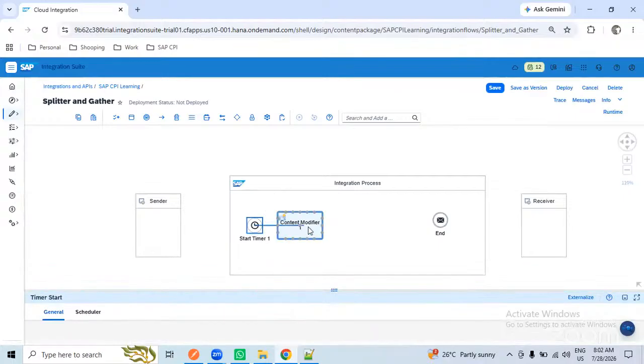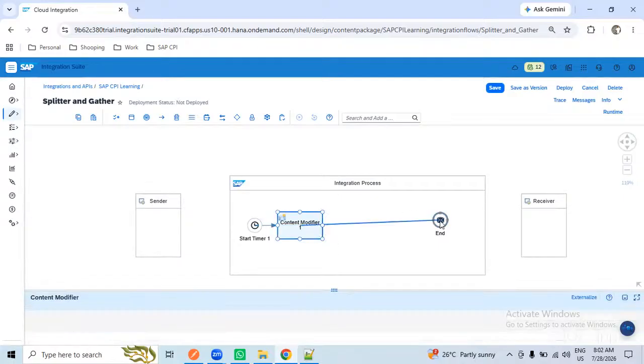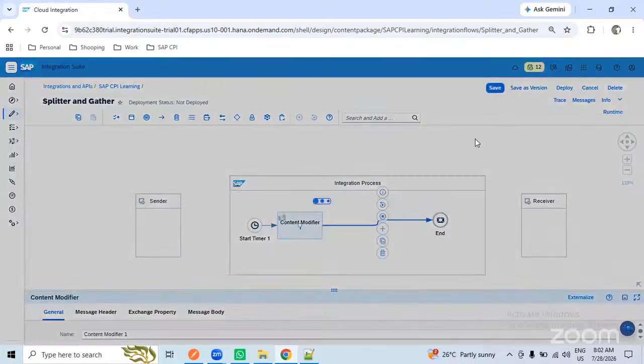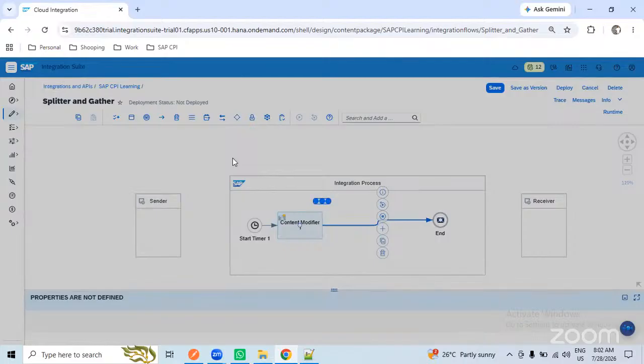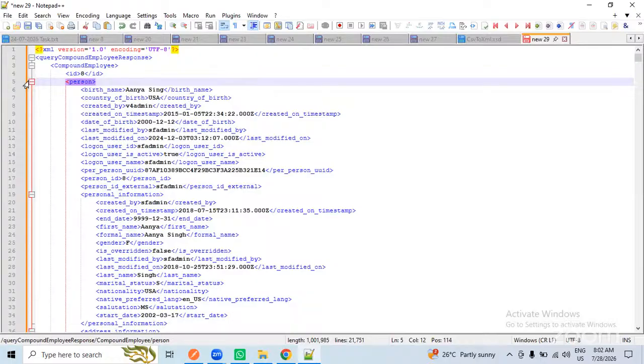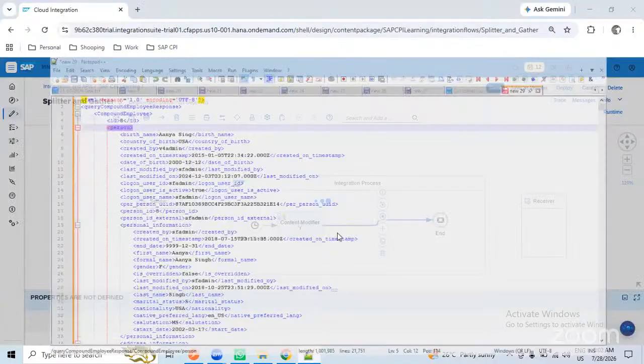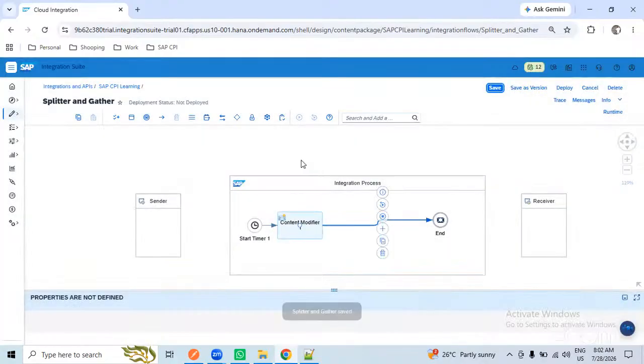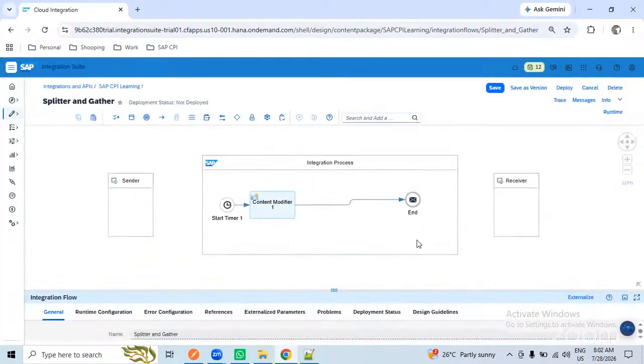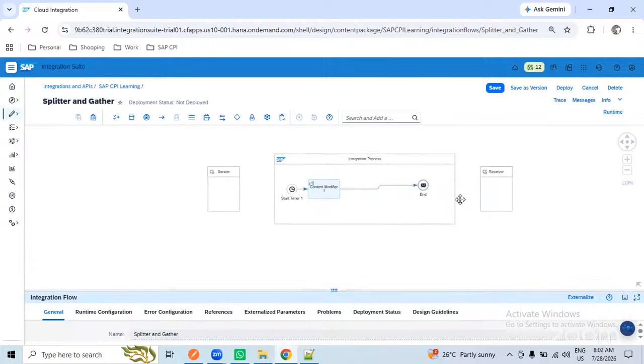So right now I have 100 records in my content modifier. Earlier, what we used to do was process these 100 records at a time. We were not splitting. We were using some filters, router conditions, mappings, and finally sending an email to the parents and all.